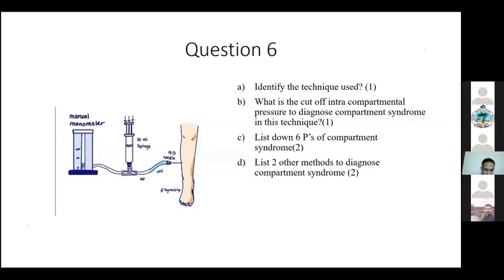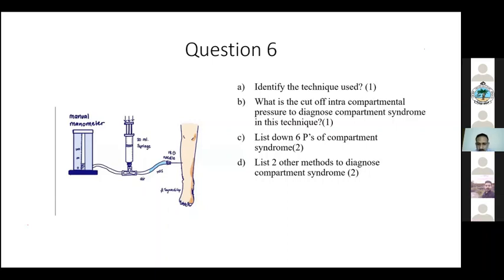So then we do elevation and ice application. So who all will say elevation is a good thing? No, sir. Elevation above the heart level will aggravate the situation. Yeah. So that's something you must be very careful about. Normally in all the post-op patients, what we do is elevation. We don't want the pressure to increase. You don't want the edema to come in. So if it is an upper limb surgery, you keep it in a pillow sling. If it's a lower limb surgery, you keep it elevated on 2 or 3 pillows.